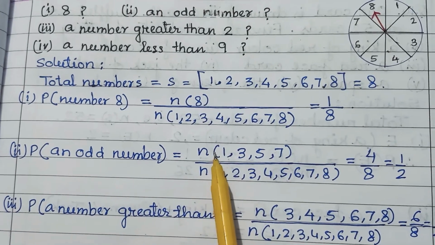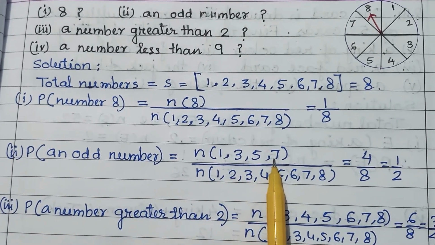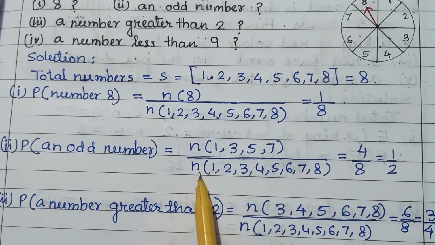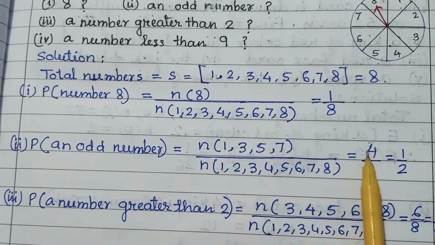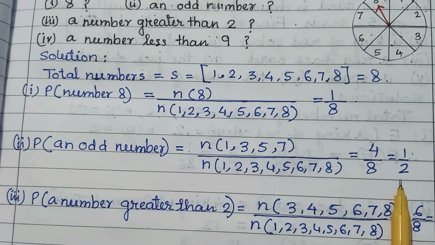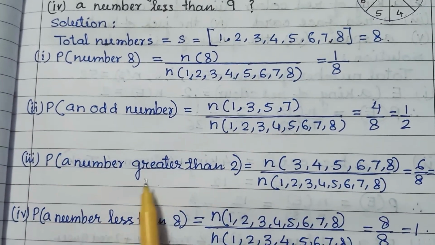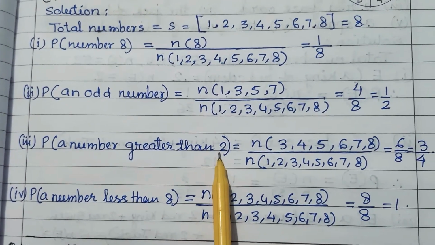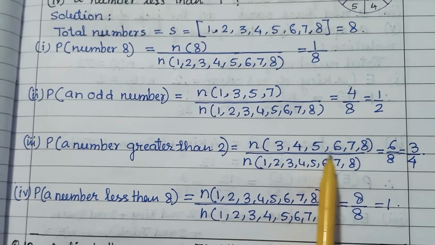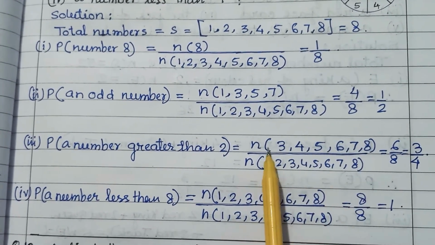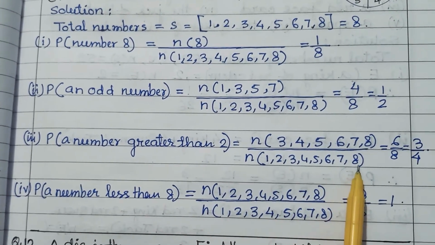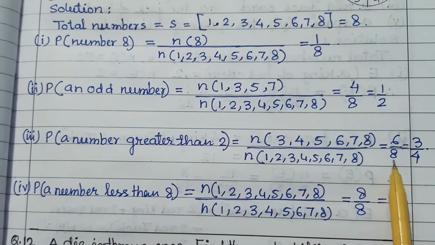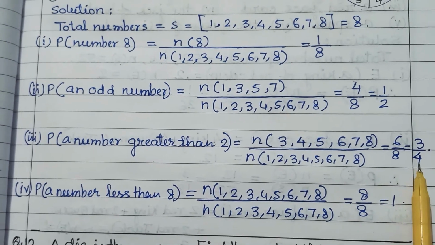Now probability of an odd number. So the events 1, 3, 5, 7 are odd numbers, and the sample space is 1 to 8. So it is 4 upon 8, it is 1 upon 2. Now probability of a number greater than 2. Greater than 2 is 3, 4, 5, 6, 7, 8. So okay, number of events are these and sample space is this. So it is 6 upon 8 is equal to 3 upon 4.